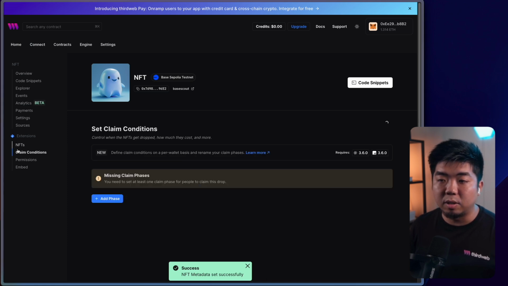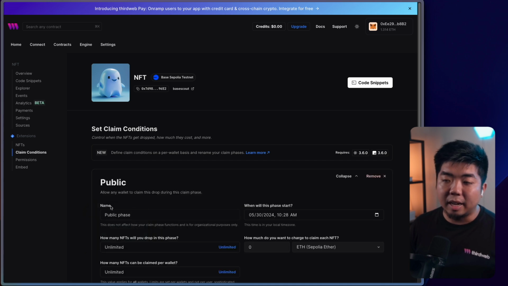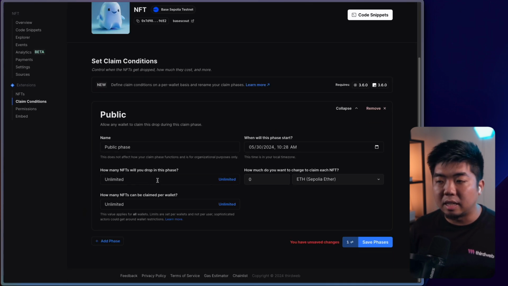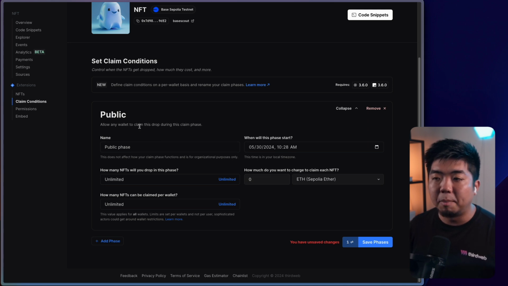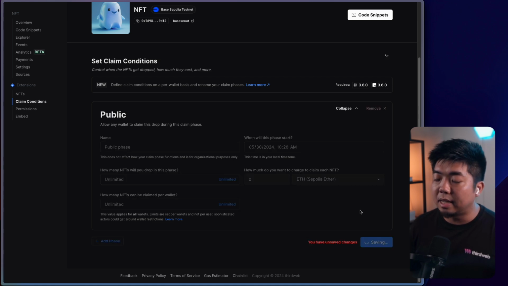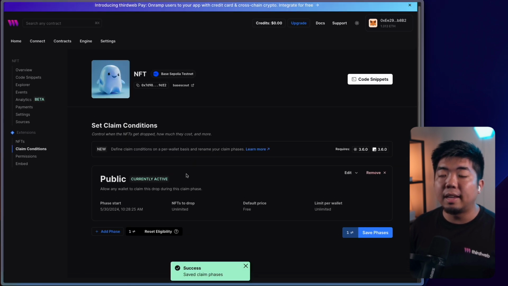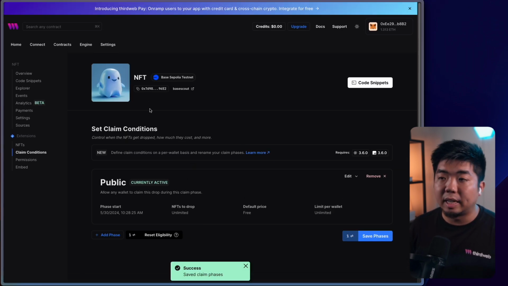And finally, we're going to head over to the claim conditions tab and add a claim condition here. I'm just going to add a public one and leave everything as unlimited. We're going to make this NFT free to claim for this tutorial. But again, you can set your claim conditions, and if you want to charge for NFTs, you can set that here. I'm going to save the phase and confirm the transaction. There you go, the claim phase is set, and now our NFT smart contract is set.